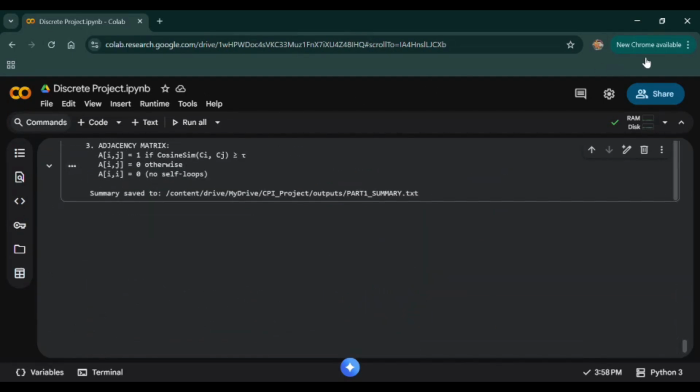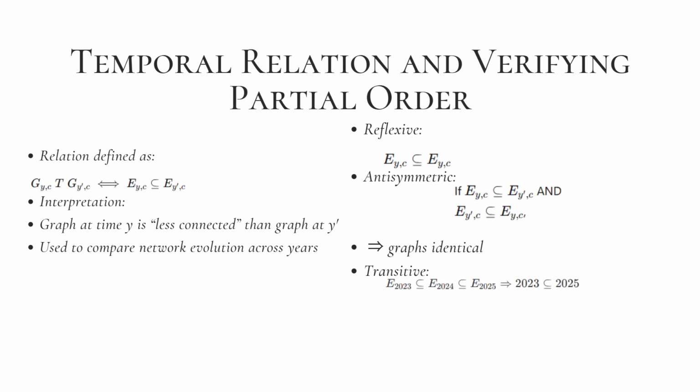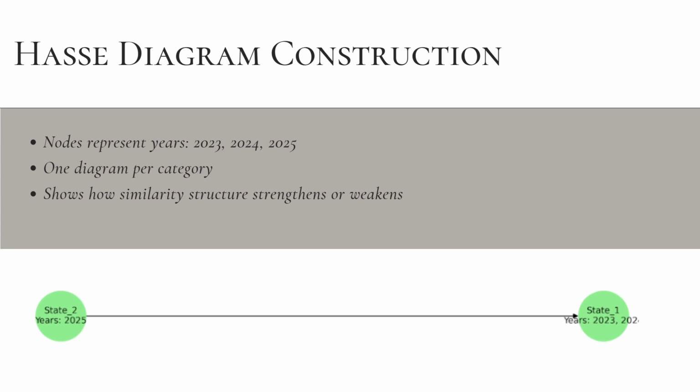of this whole thing. This slide explains how we compare network structure across years. We check if the edges of year y are a subset of those in year y prime. If so, year y is less connected. The code also verifies partial order properties: reflexivity, since every graph is a subset of itself; antisymmetry, ensuring two years are identical if their edges match the set; and transitivity, so subset changes consistently across years. This forms a clear temporal hierarchy.